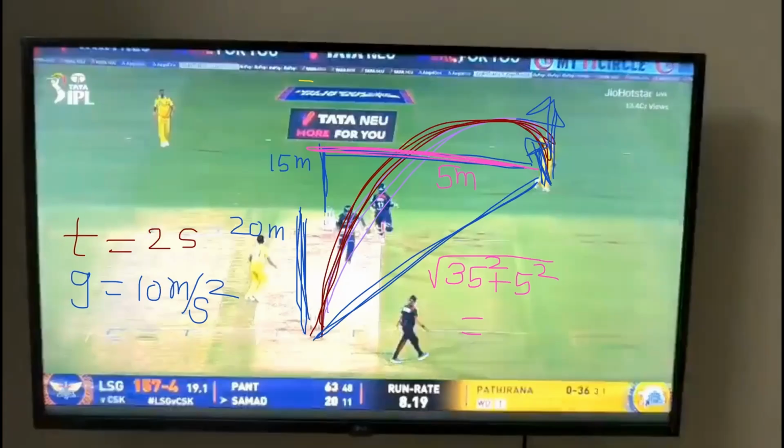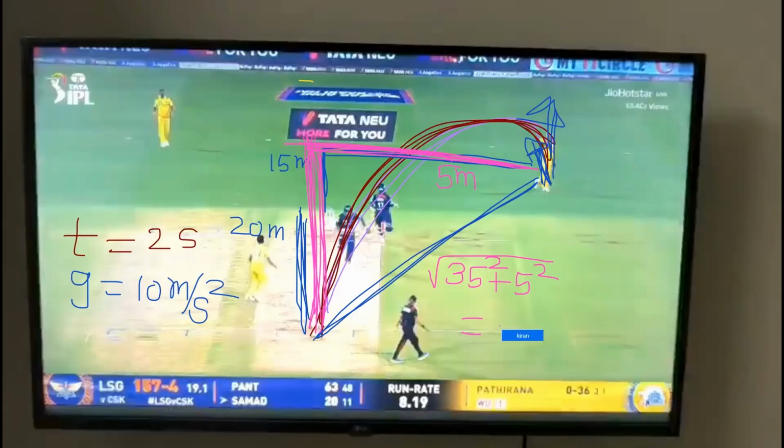Are you getting it? I found this straight distance, and these two distances are easy to estimate. At least for me, it's easy to estimate because I know the ground length, roughly how much it will be. If you don't know, you'll know slowly. If you play a lot, then you will definitely know. If not, this is the easy thing we can find. Okay, how much? Tell me.